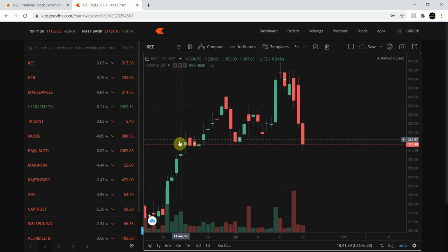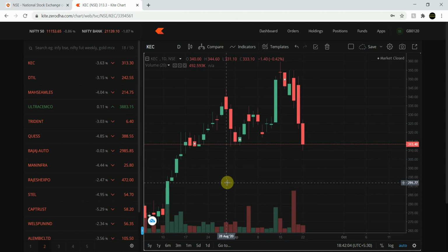Now, this is the price chart, and you have to check it for each and every stock in which you want to trade. Let me give you two scenarios that could happen in the charts. I will not go around and check the chart of every stock. Let me just give you the scenarios and interpret them for you.